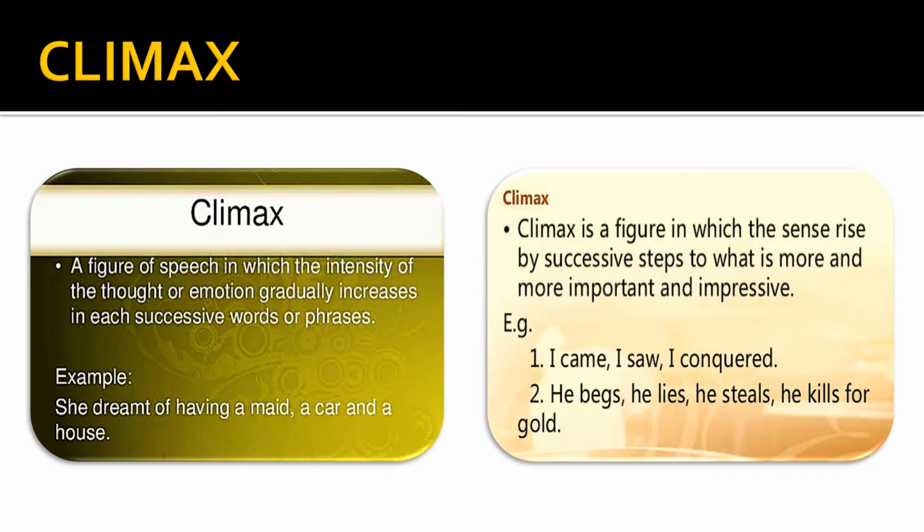I came, I saw, I conquered. See how the first word is not so important. I came, I saw is also not so important, but after that I conquered. That's a big, impressive, important thing. So in climax, the sentence is in successive steps from least important to most important. Now look at the next example here. He begs, he lies, he steals, and finally he kills for gold. So you saw how from unimportant it becomes important in climax to the last stage, which is the most important.